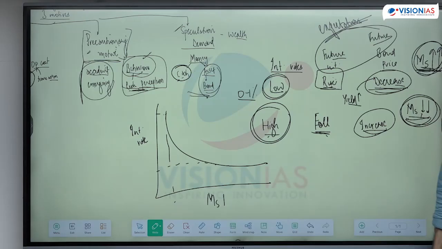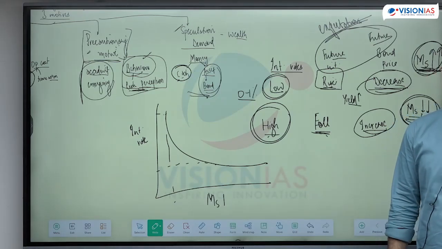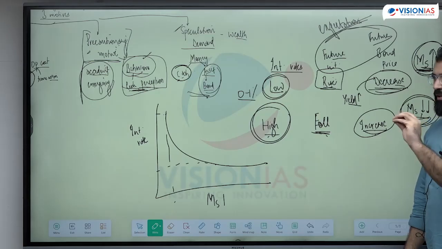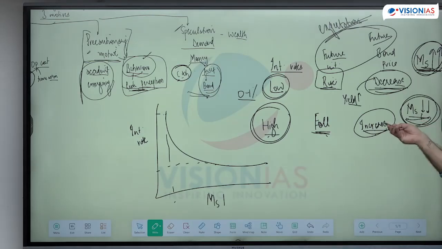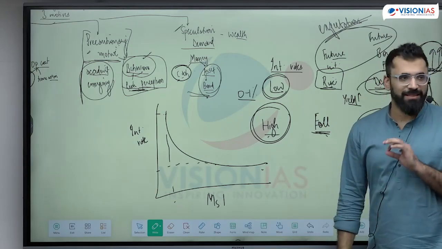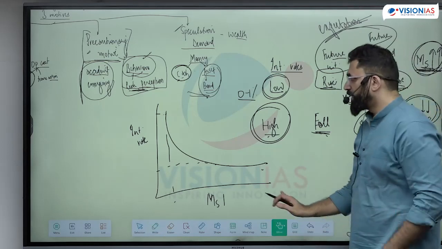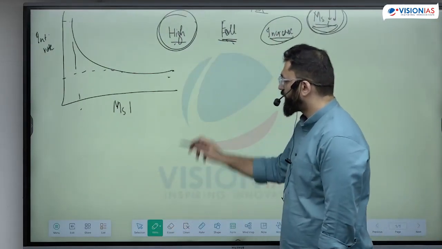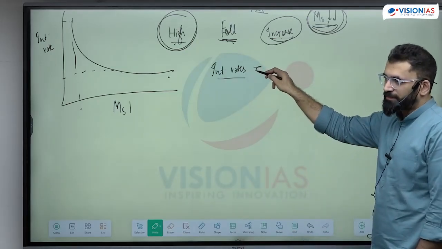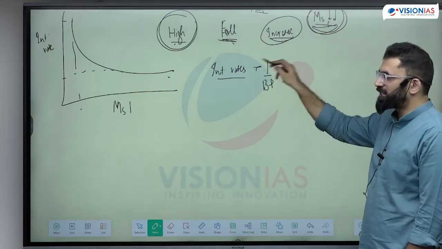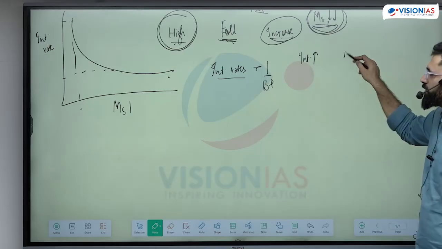So my speculative demand is the money I have demanded for speculation. मैं speculate तभी करूँगा जब मैं invest करूँगा when I will see a rise. Then my money demand for speculation will be low because I'm locking my money in the asset. If I know the asset prices fall, I will keep on demanding, but I will not invest. The money demand for speculation is going to be infinitely high. Is this clear? The relationship between interest rates and bond prices, how are they linked? They are inversely related. So interest rates increase, bond prices will fall.